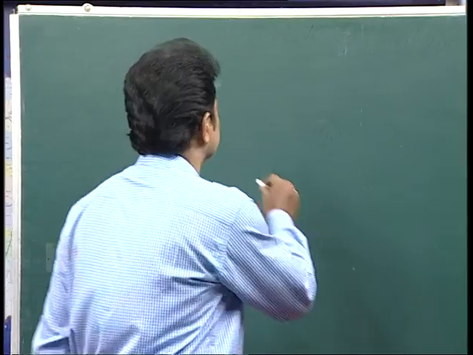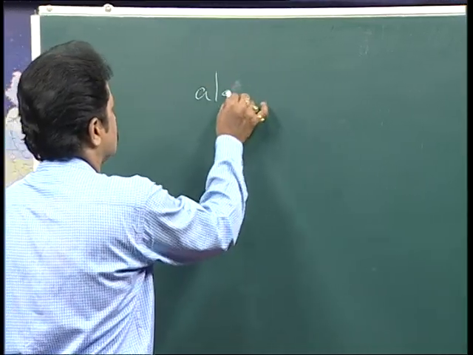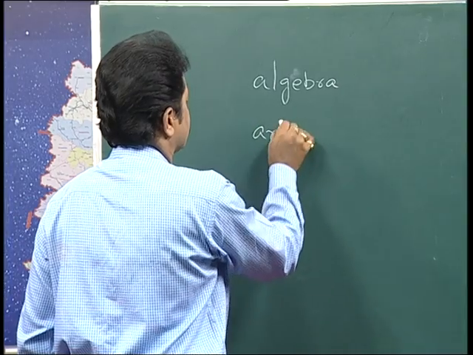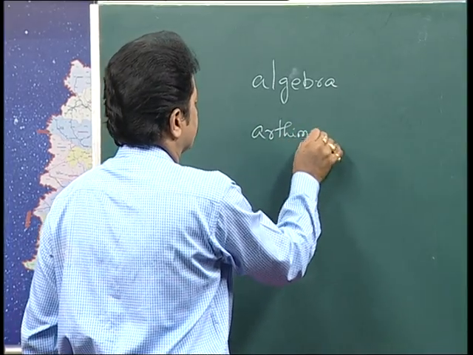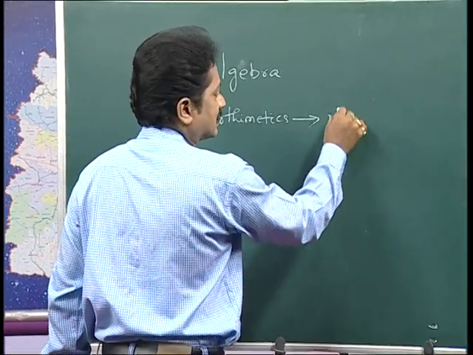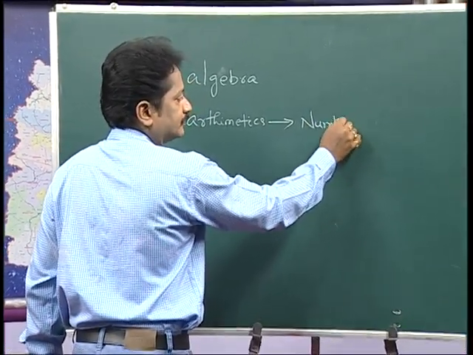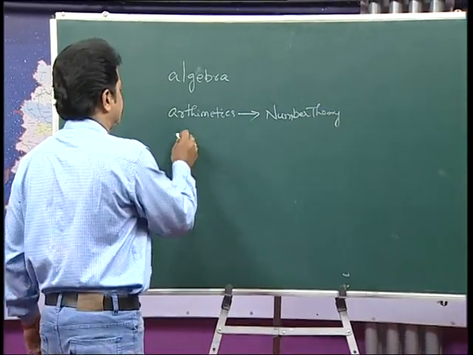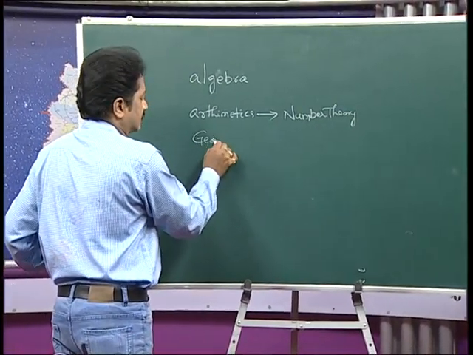Maths has 5 areas. You know those 5 areas are: the first one is algebra, the second one is arithmetics. The extension of arithmetics comes under number theory. Okay. Geometry.